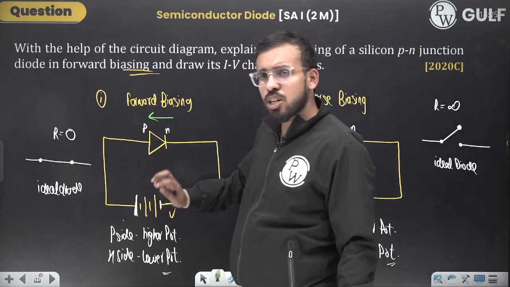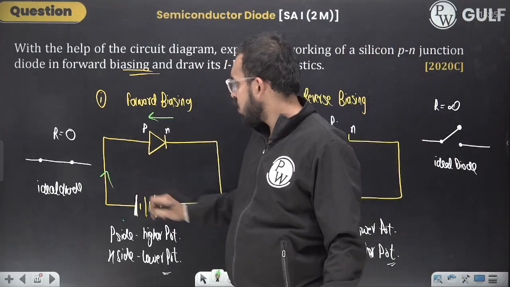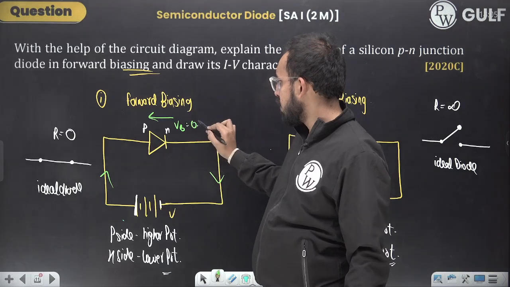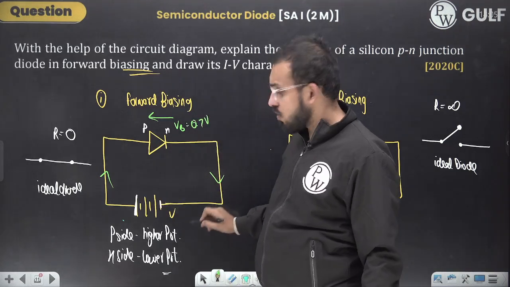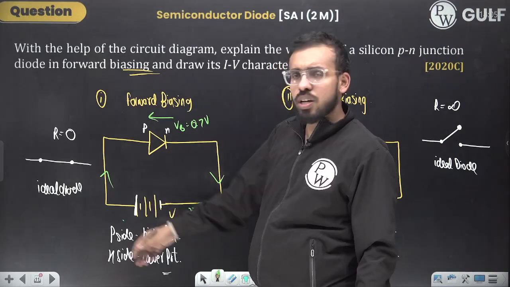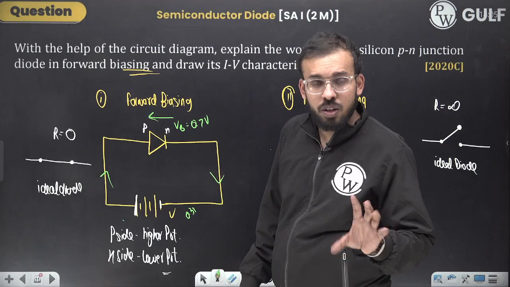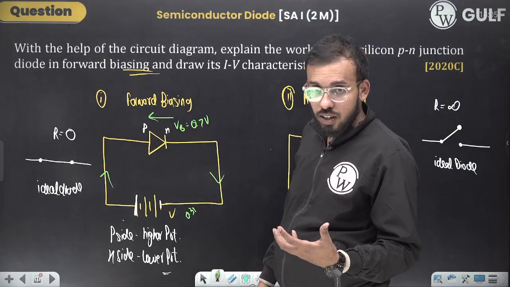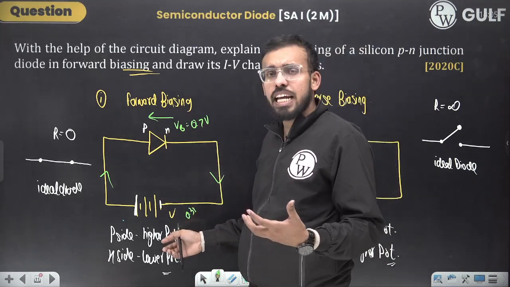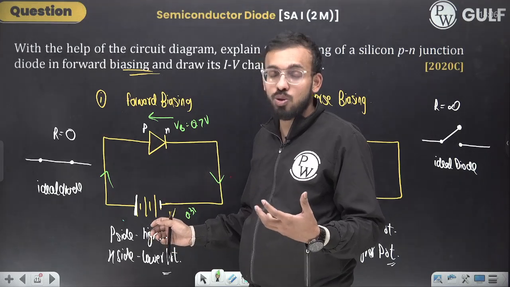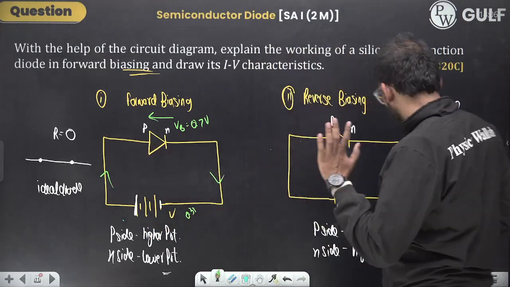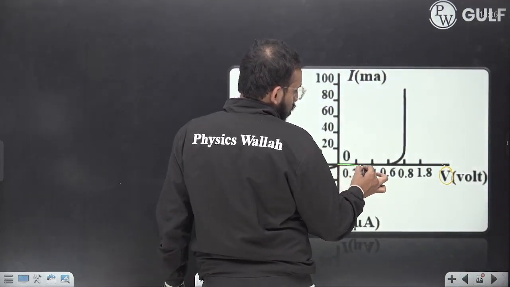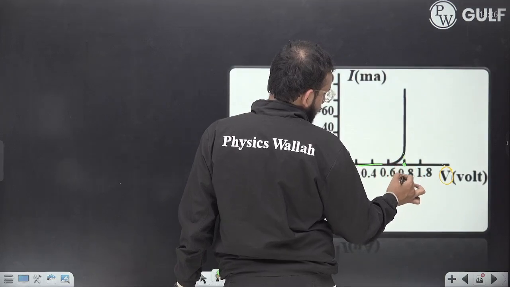Now, if I put any cell or battery, is current going to flow like that? Suppose the barrier potential is 0.7 volt, and I put a battery of 0.3 volt. Is the current going to flow? The answer is no. You need to overcome this barrier potential to make current flow. So it should be 0.8, 0.9, 1 volt, 2 volt, 3 volt, so that the current flows in forward biasing. This is depicted here. You need to overcome the barrier potential first.